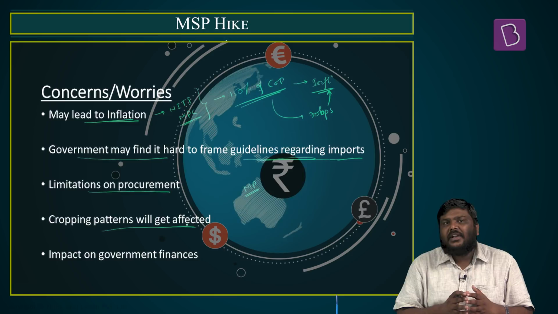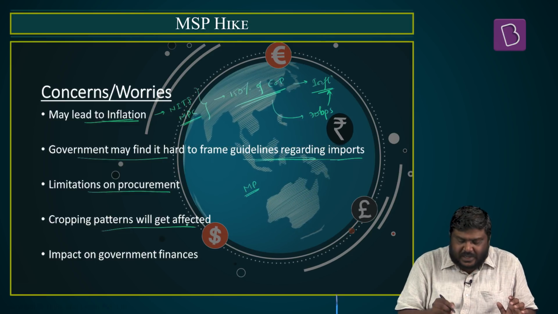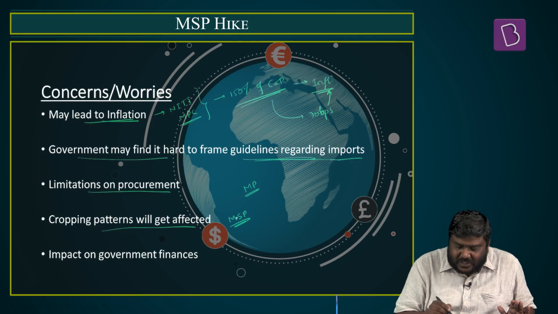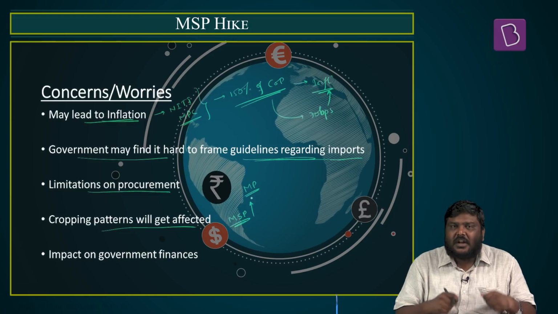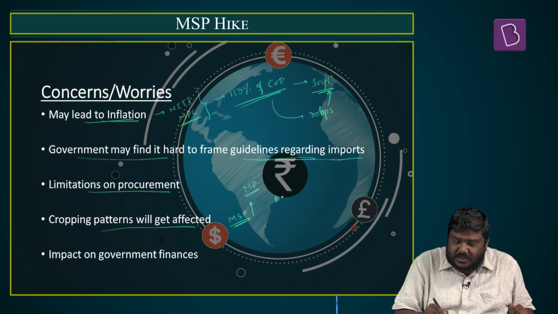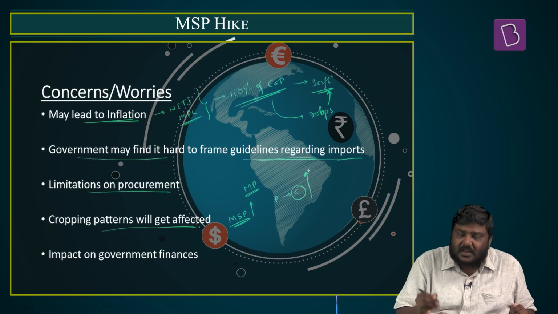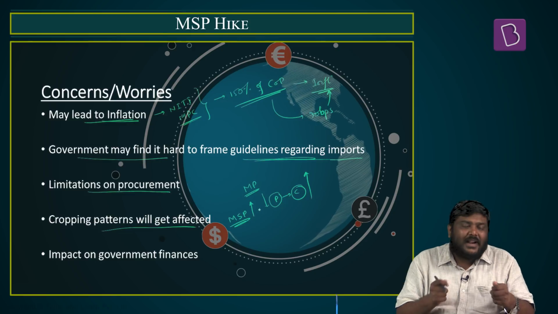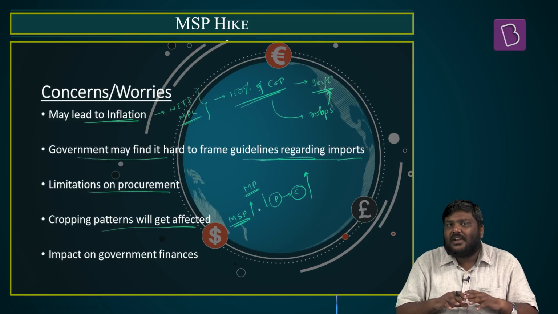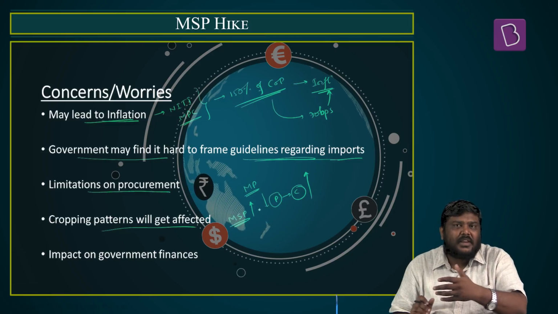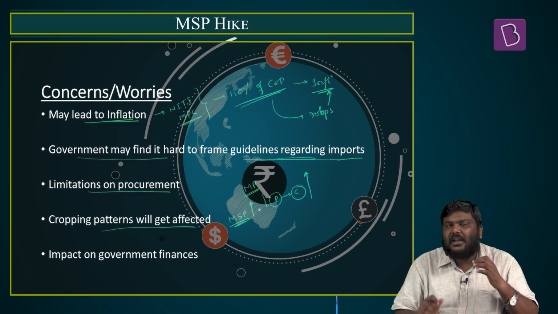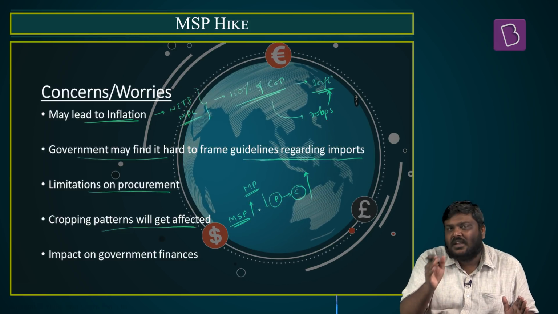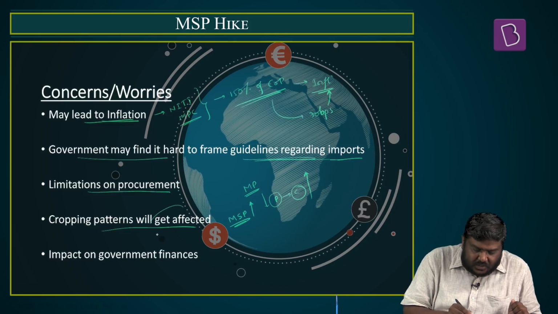Cropping patterns will get affected. This has always been observed because MSP is a floor price, which is a guaranteed price for the cultivators. Whenever the MSP is hiked, we have seen that cultivators will shift from cultivation of pulses to cereals if cereals get a higher MSP. So basically the pulses production usually will get affected. The land that is used for cultivation of other commodities will get affected. Supply of cereals will increase in the market. Supply of other commodities will take a hit in the market. As a result of which, price volatility is created in the market, which will affect our imports as well as exports. So this will affect the cropping patterns.